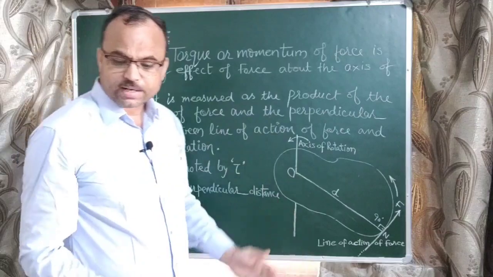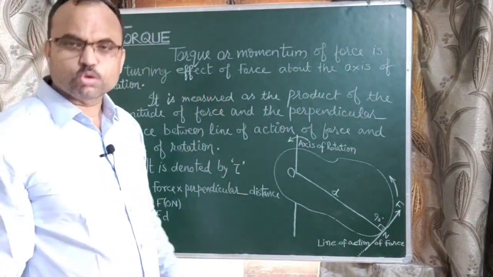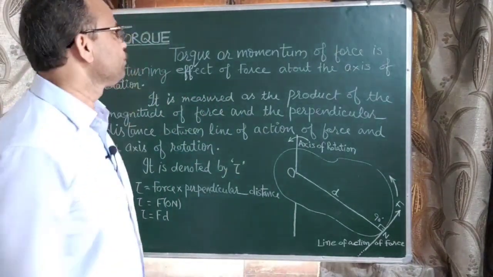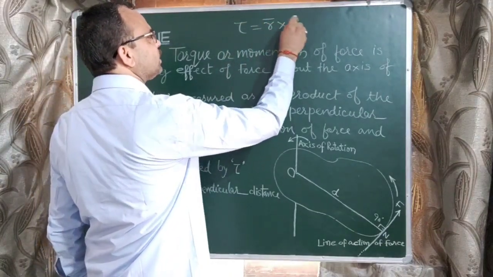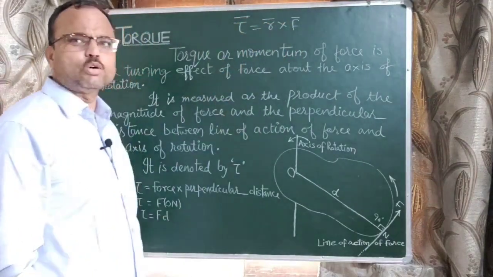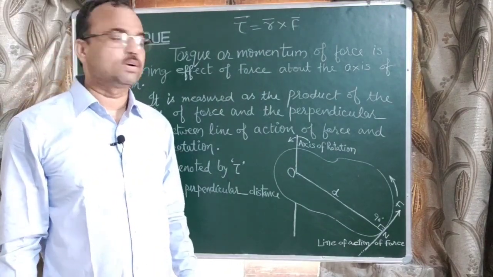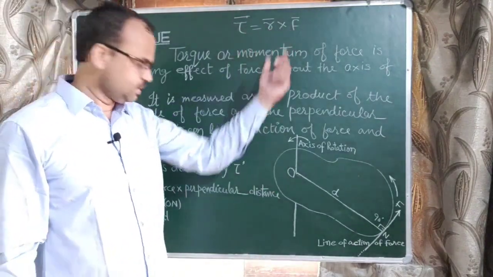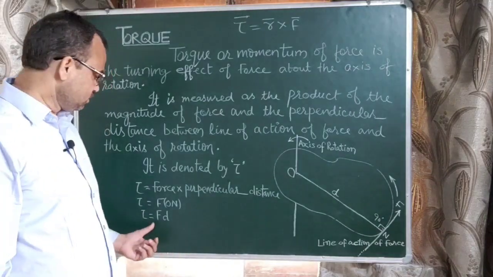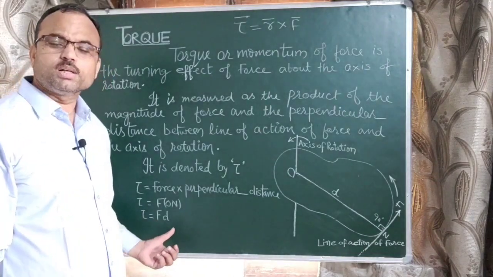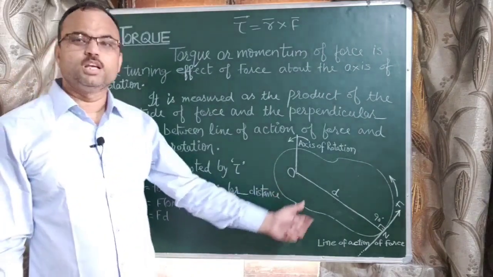In vector notation the torque is denoted by tau equal to r vector cross F vector. The SI unit by this formula is Newton into meter, because the unit of force is Newton and the unit of distance is meter.